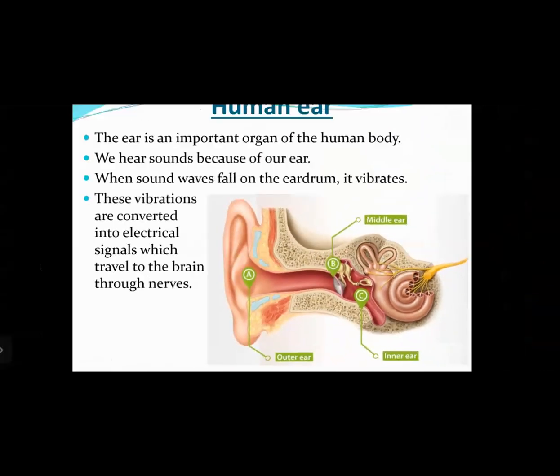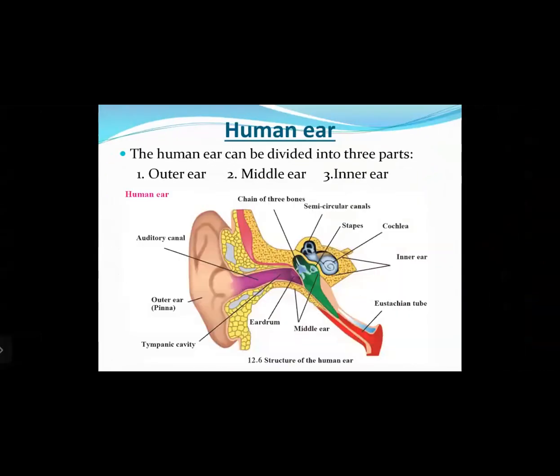Now, the human ear can be divided into three parts. The first one is the outer ear, the second one is the middle ear, and the third one is the inner ear. As you can see, the outer ear comprises the pinna, then the auditory canal, that is the hole from which the sound enters inside, and the tympanic cavity, meaning the cavity just before the eardrum.